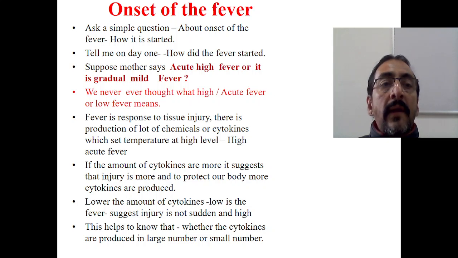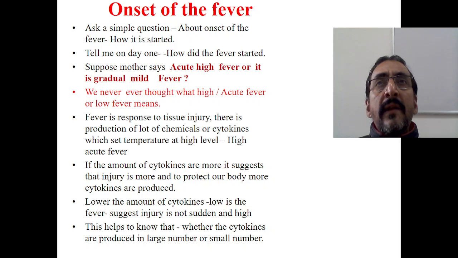Or you can say, tell me on day 1 when the fever started, according to you, how did the fever start? In the sense, whether the fever started suddenly, whether it started gradually, whether it developed slowly, or whether it developed at once. Okay? Suppose the mother says it was very acute, suddenly, the child was playing 1 hour back, but suddenly the child started with a fever, then definitely it is of acute onset.